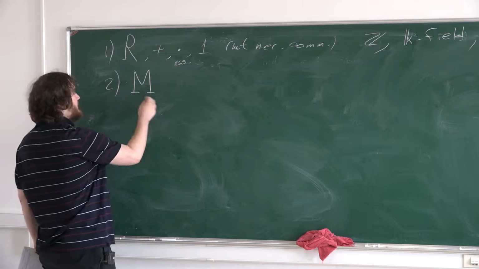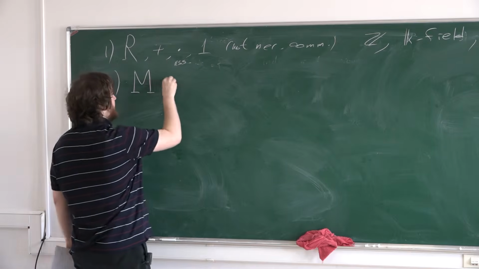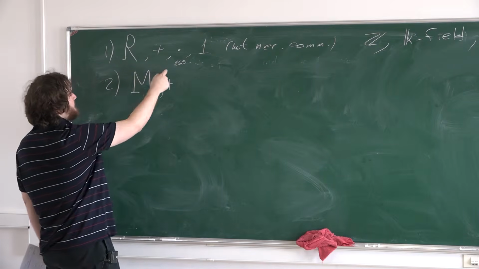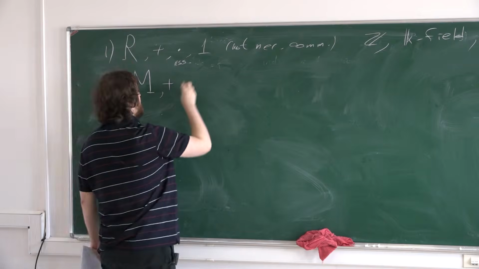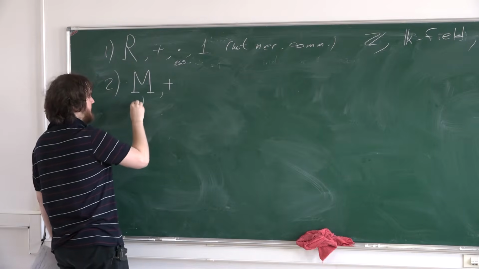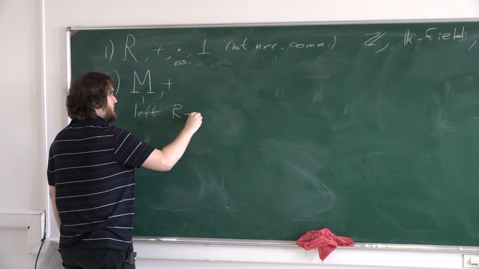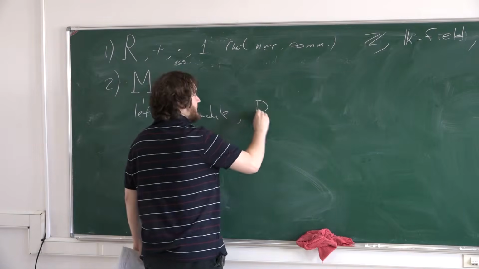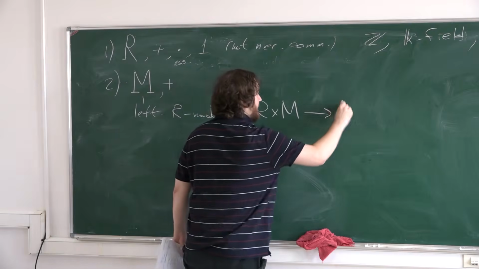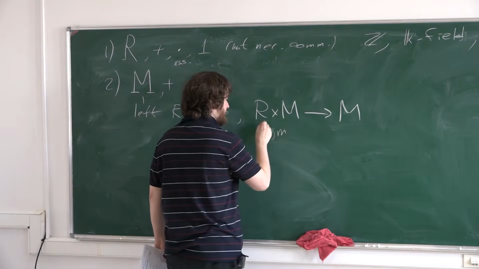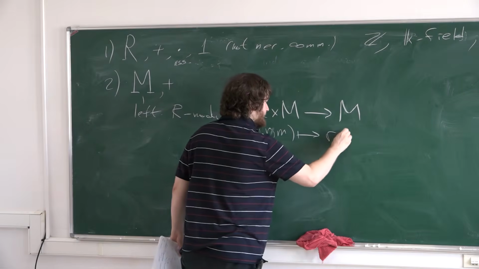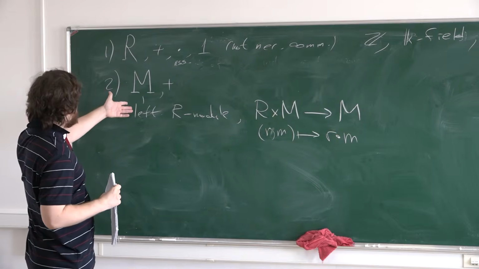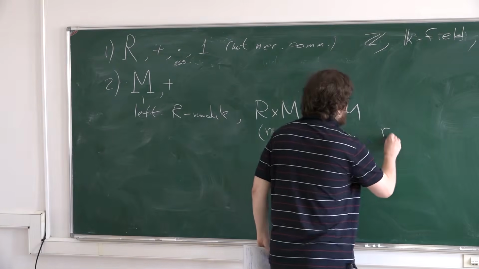It's a set which has addition, so it's an abelian group. And we have multiplication by scalars, or by elements of some ground ring. We say that M is, for example, a left R-module if we have addition and multiplication by elements of R, in such a way that we have the distributive law. Okay.